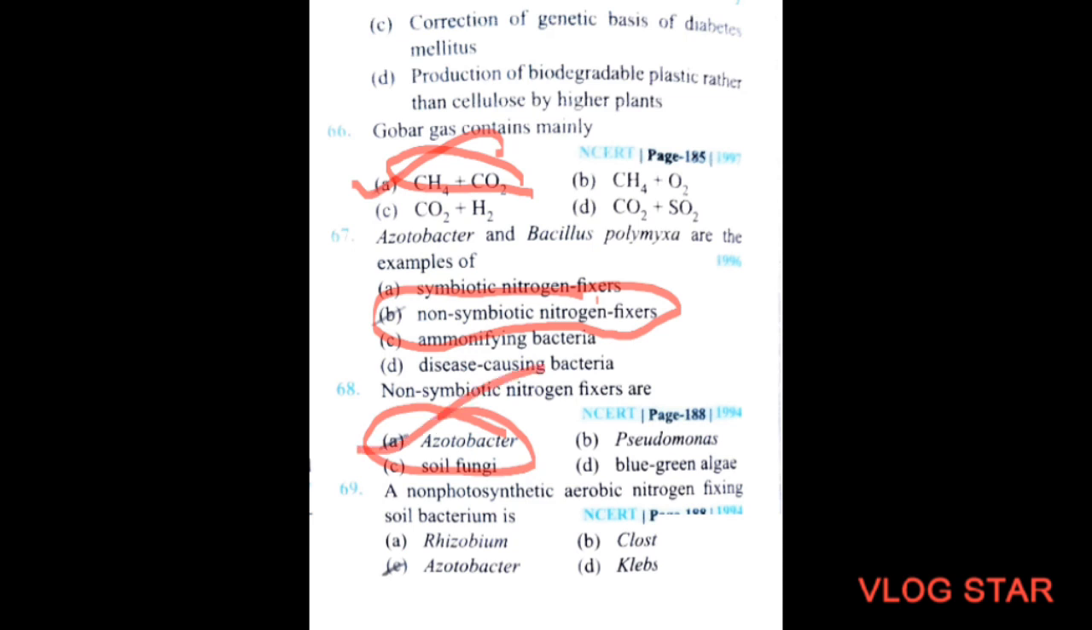Next question. A non-photosynthetic and aerobic nitrogen fixing soil bacterium is called aerobic. And the options are A, Rhizobium, option B, Clostridium, option C, Azotobacter, and option D, Klebsiella. So the correct option will be option C, Azotobacter. Option C is the correct option.